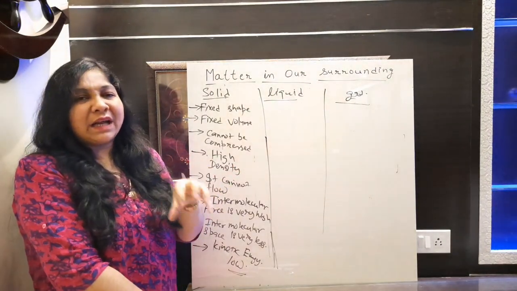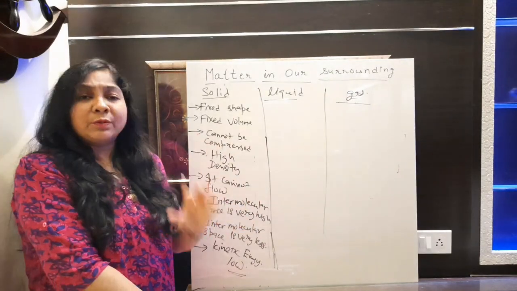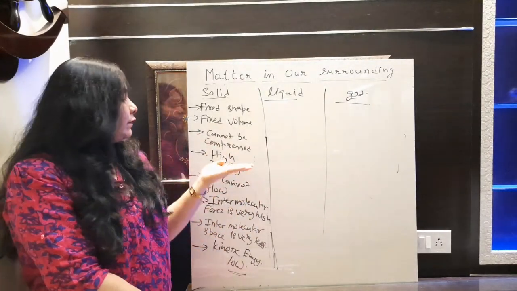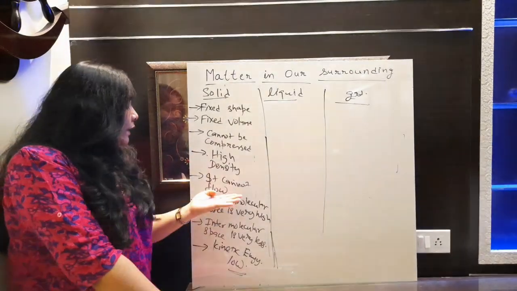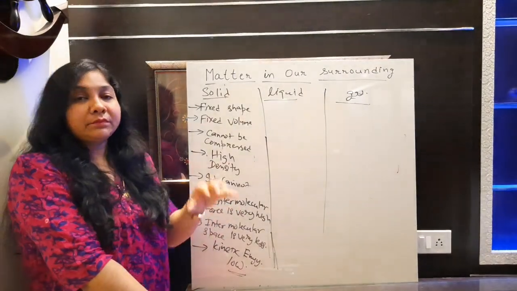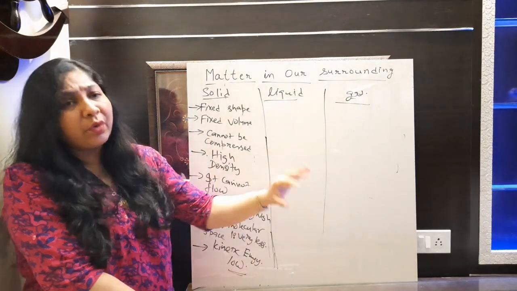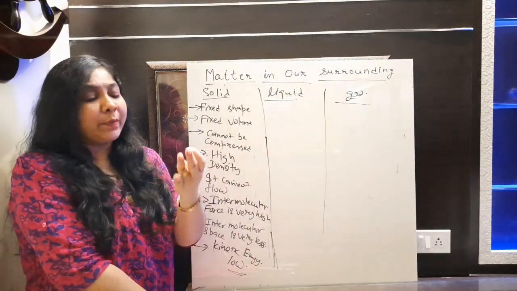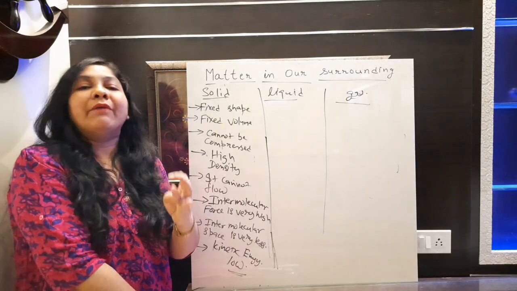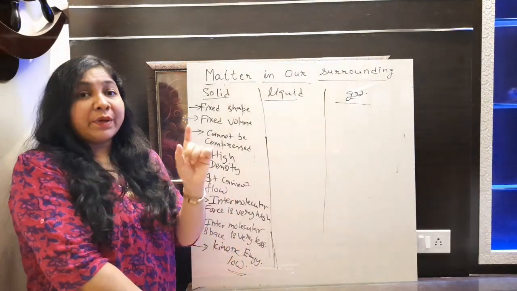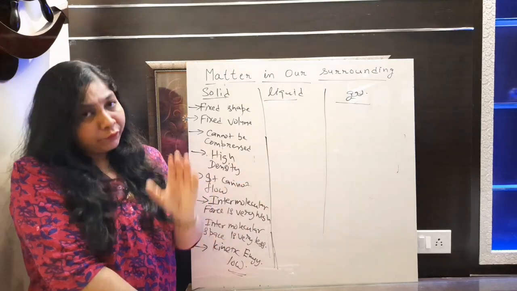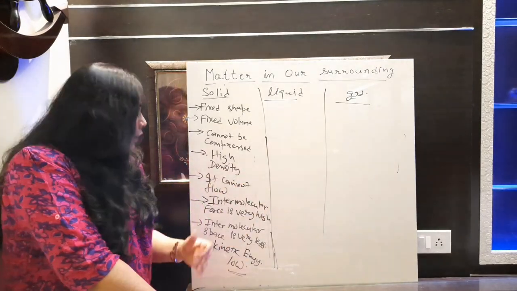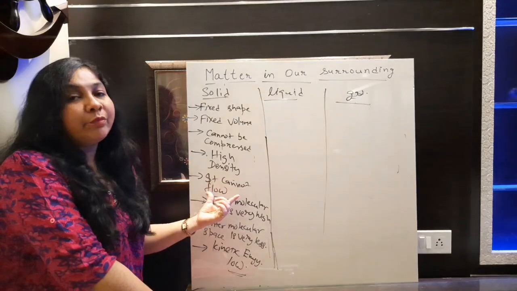As the particles are tightly packed there, because of that, the density of solid is what? Very high. Now let's talk about fluidity. Solid cannot flow from one point to another point. If we talk about liquid and gas, then they have the property of fluidity. Fine. But solids do not have any such property, so solids are not able to flow from one point to another point. So it will not have the fluidity property.